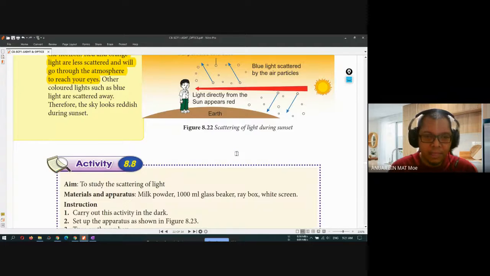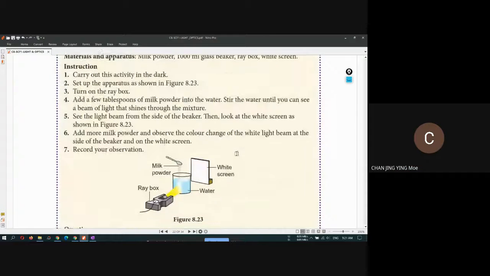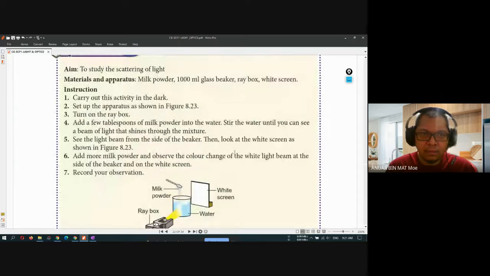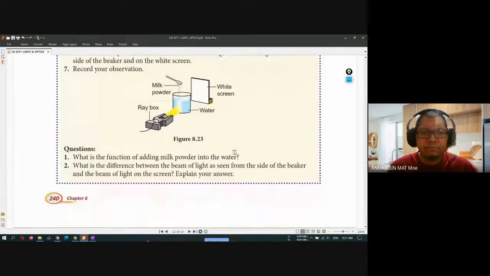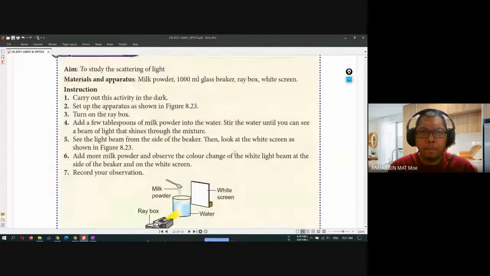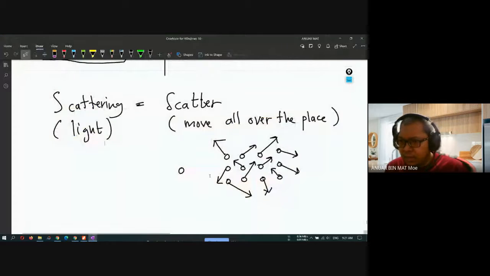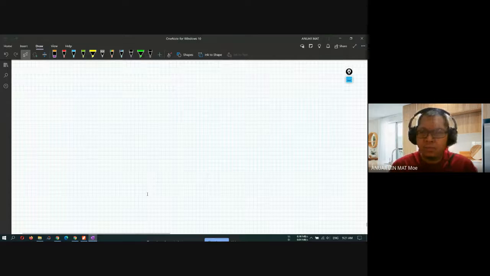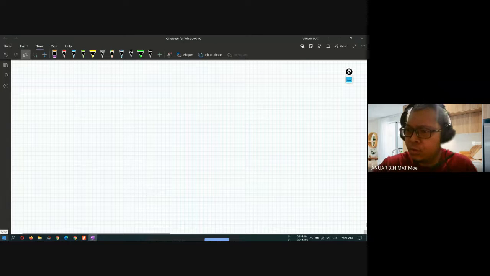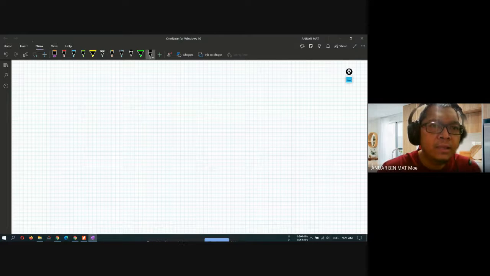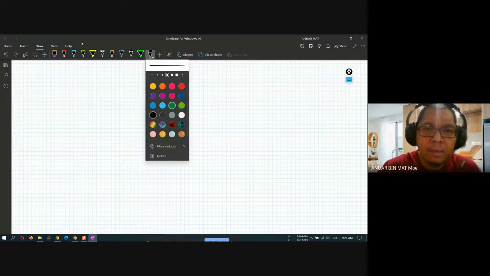Any problem? No. Okay, activity later on. Again, if I can draw, we have 10 more minutes. If I can draw what happens during the scattering of light during the midday, right? This one during the midday.